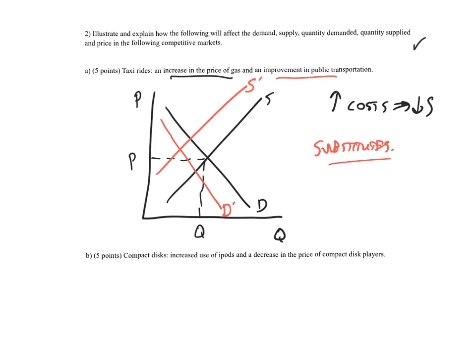The new equilibrium as drawn is where the new demand curve intersects the new supply curve. And so we have a decrease in demand, a decrease in supply. Both a decrease in demand and a decrease in supply is going to decrease the quantity. A decrease in supply raises the price, a decrease in demand lowers the price, and so we've got an undefined price.